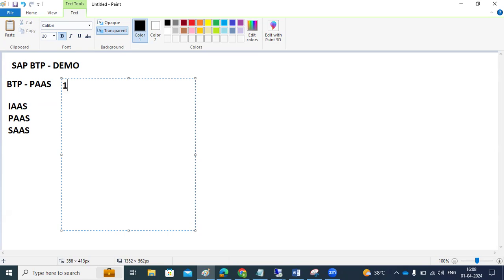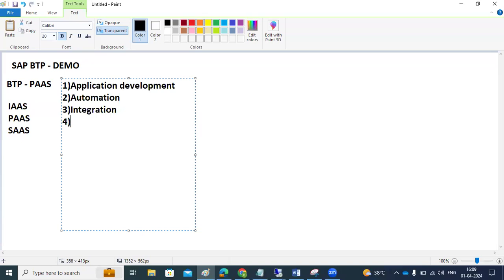The first pillar is application development related services. The second is automation kind of functionalities. The third is integration related functionalities and tools.